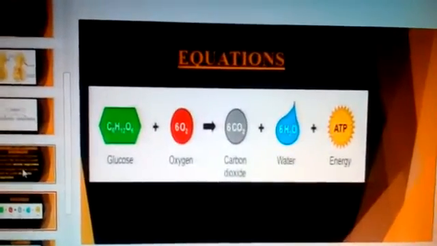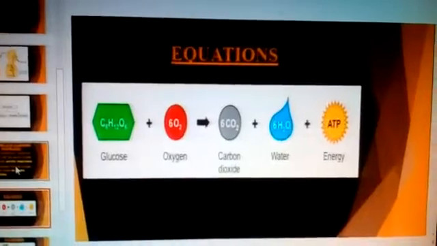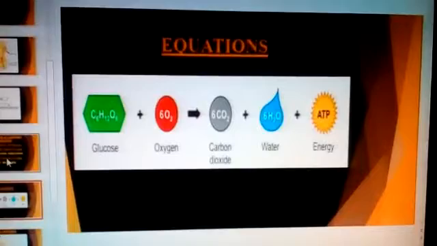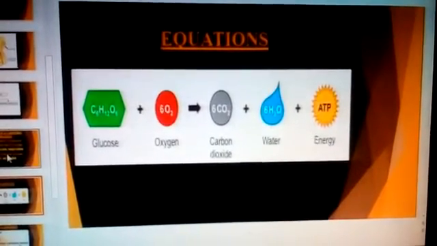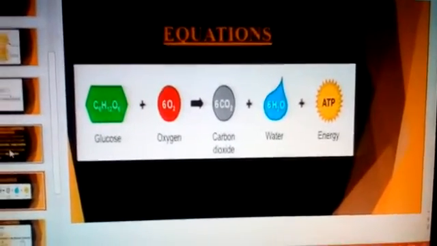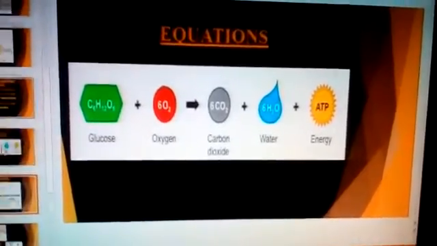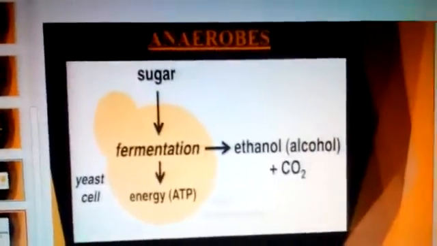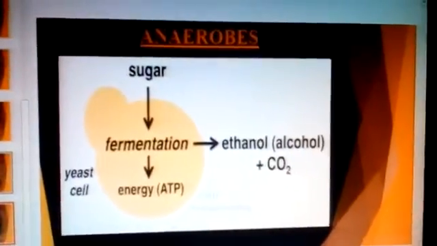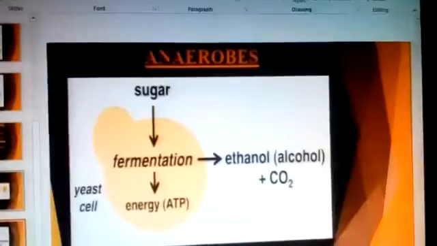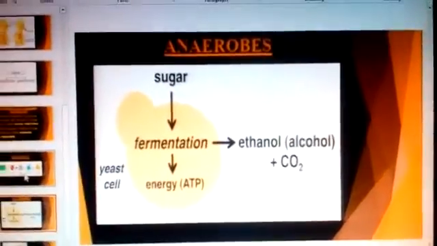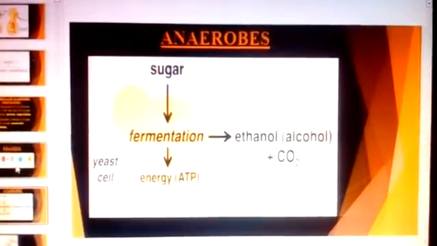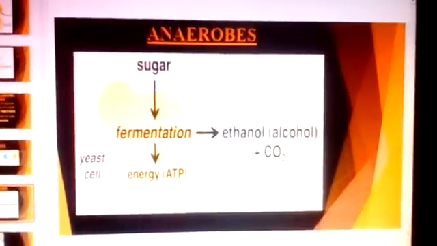This is the equation for aerobic respiration. The food, that is glucose, in the presence of oxygen is broken down into carbon dioxide and water, with the release of energy, lots of energy. This is the equation for anaerobic respiration. Yeast cells in the absence of oxygen give carbon dioxide and alcohol. This is the fermentation process.